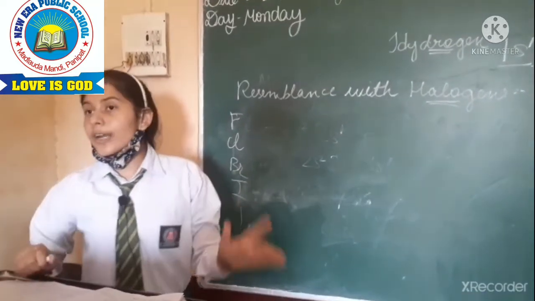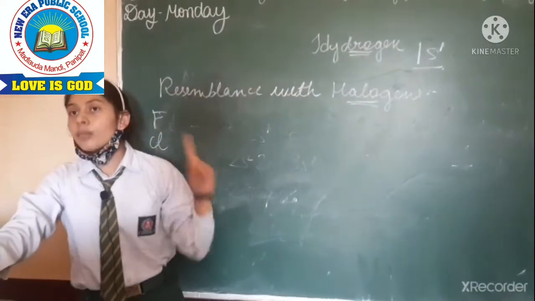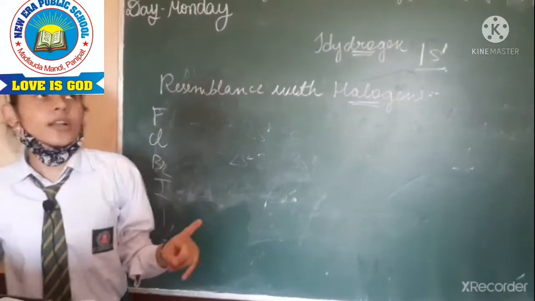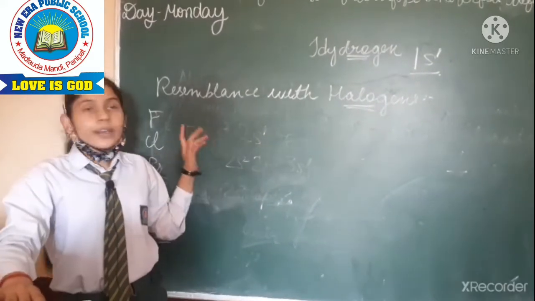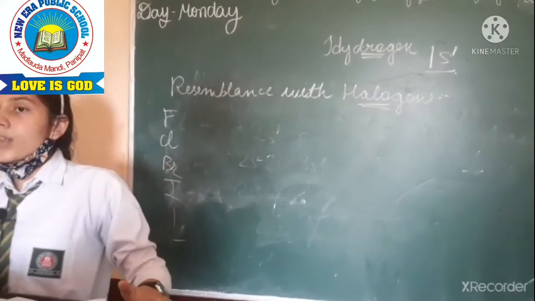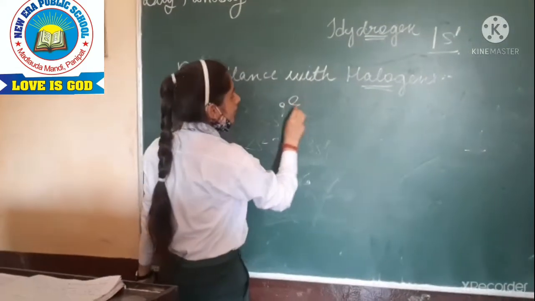Halogens need one more electron to complete their shell, and hydrogen also needs one more electron to complete its shell. So the first property in which hydrogen resembles them is that they all gain one electron to complete the octet, so they show electronegative character.